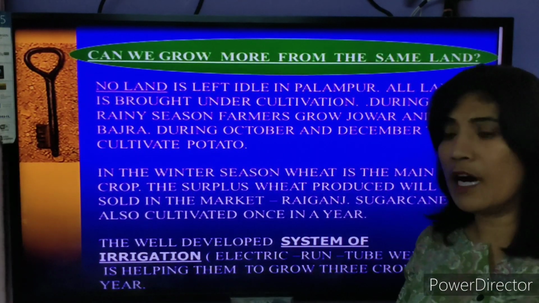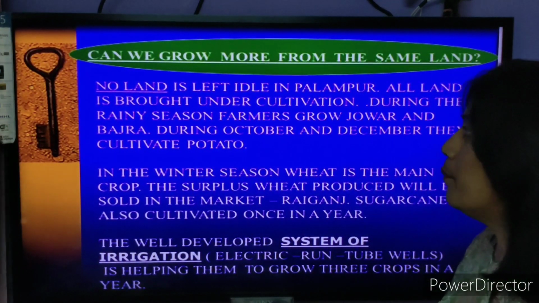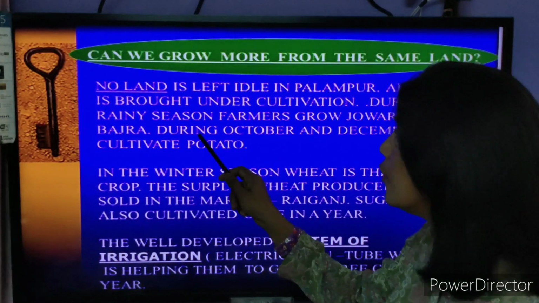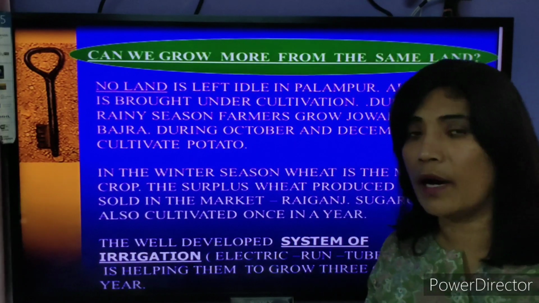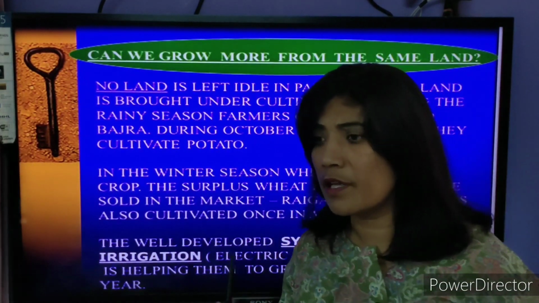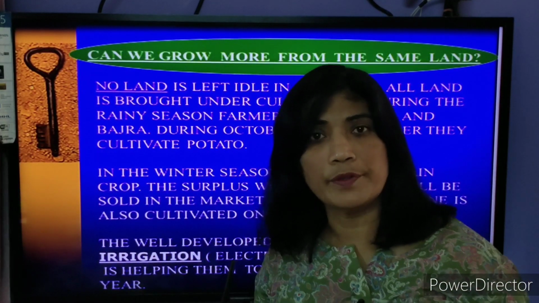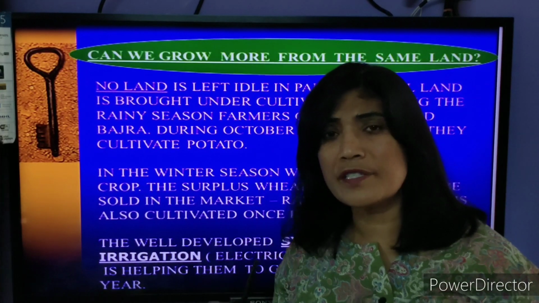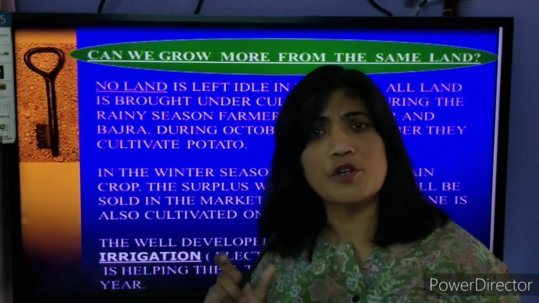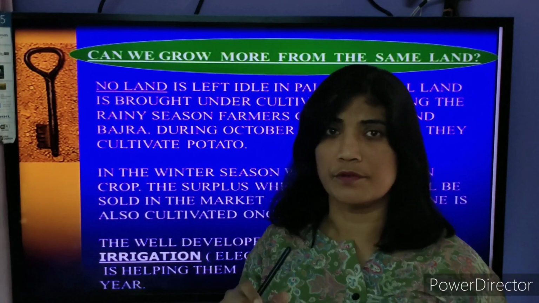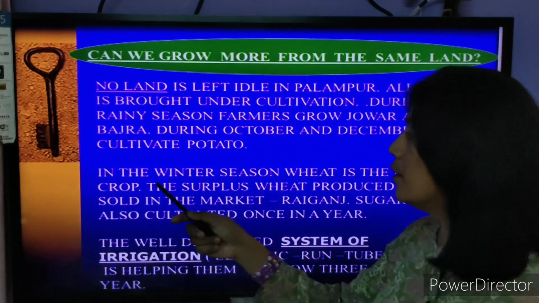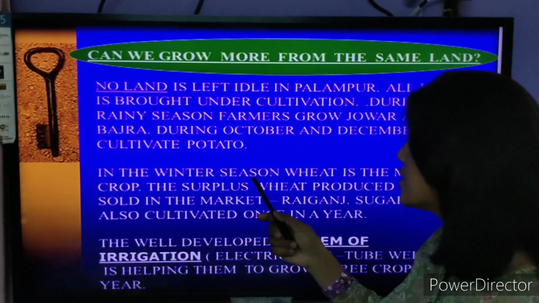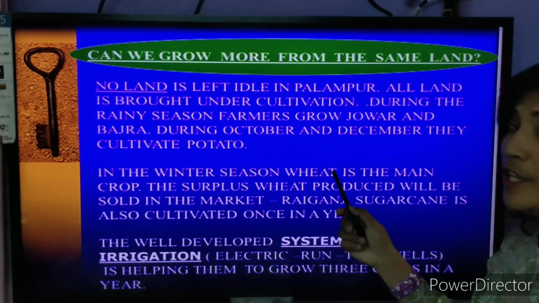After harvesting the jowar and bajra, during the months of October to December, in these 2-3 months, they grow another crop, which is ready in almost 3-4 months. Potatoes, they grow potatoes. And then in the winter season, they grow wheat.